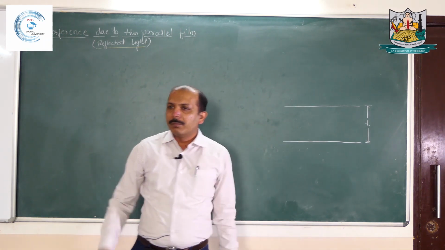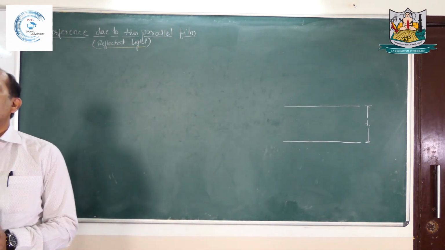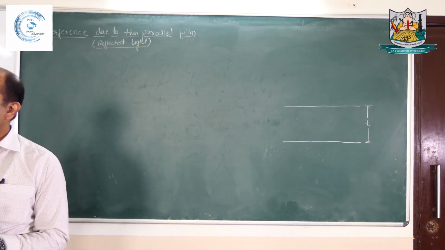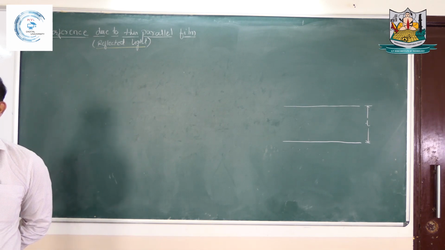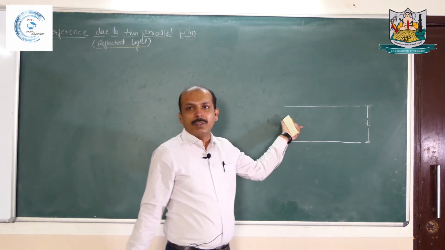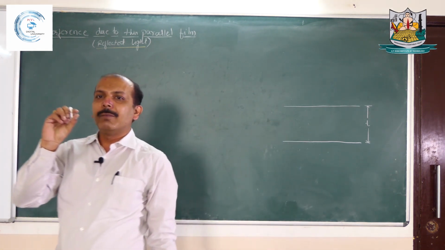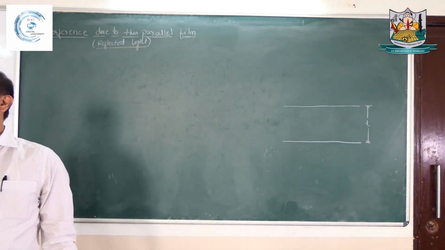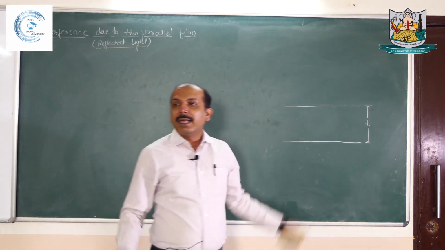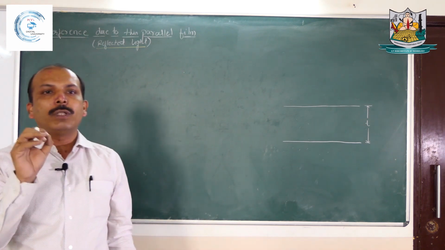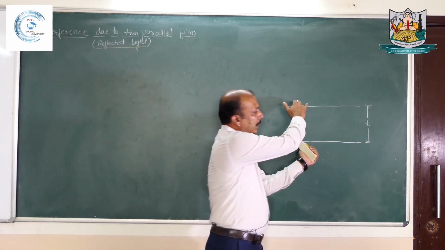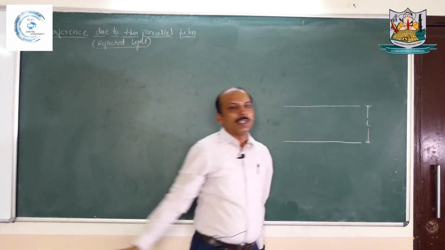As the film is a thin film, and thin film we also discussed yesterday, the film whose dimensions are in microns, or if the size of the film is comparable with the wavelength we are using to study the interference pattern, then the film is called a thin film. If we consider a glass plate with 3 mm thickness, that will not be a thin film, that is called a thick film. So the thickness of the film must be a few microns, or comparable with the wavelength of light used to produce the interference pattern. So we will assume the thickness is such that it gives a thin film.